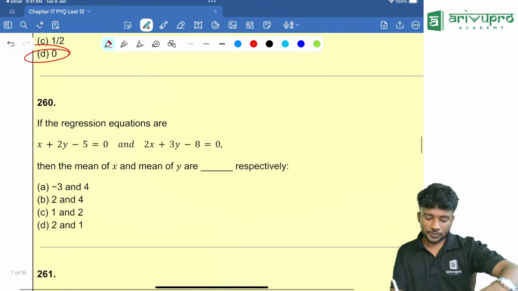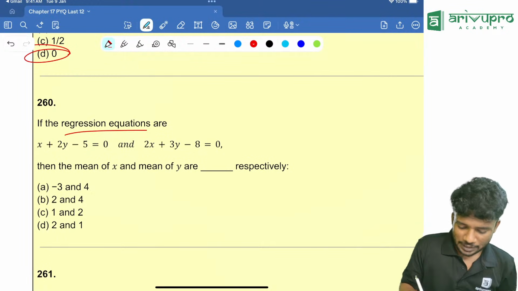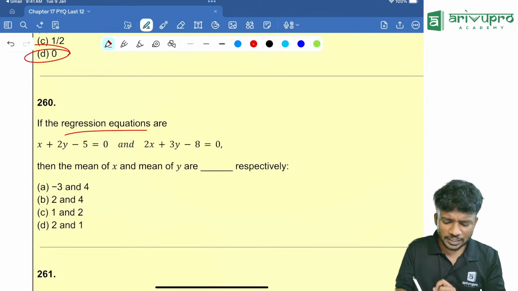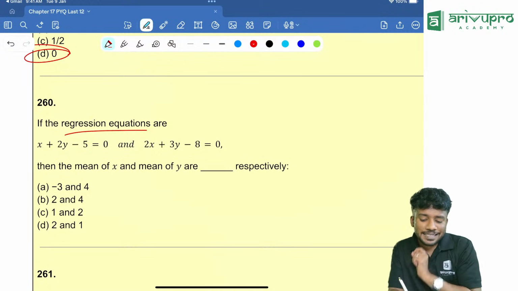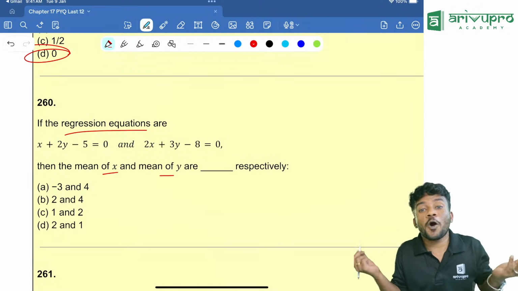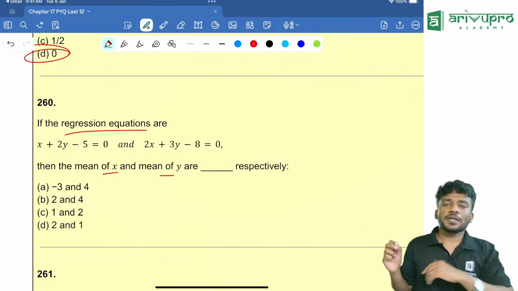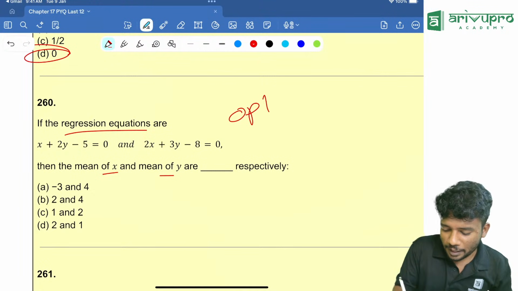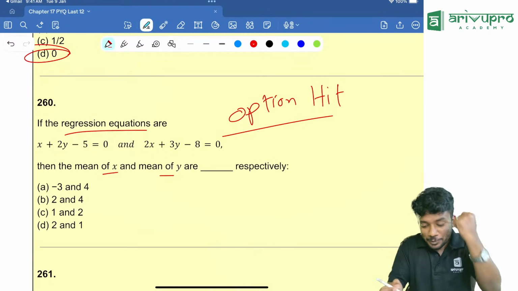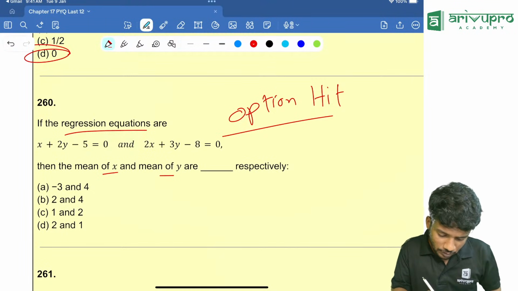Yes. Next question. Another question based on mean. If the regression equations are x plus 2y minus 5 is equal to 0 and 2x plus 3y minus 8 is equal to 0, then the means of x and y are respectively how much? People, what is the method I told you? Whenever you get a question based on means, you option hit. I am repeating again. When it comes for your examination, that time also you should think option hit. Which option are you going with?